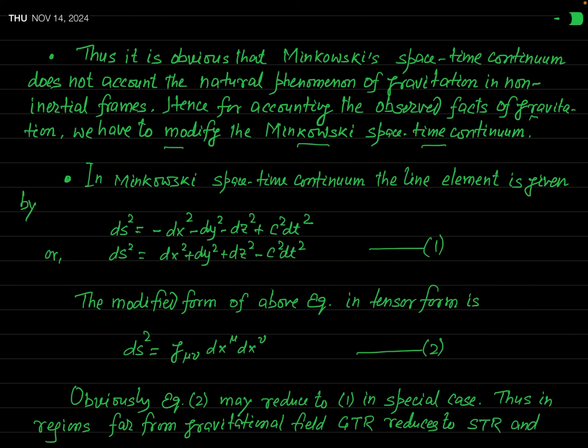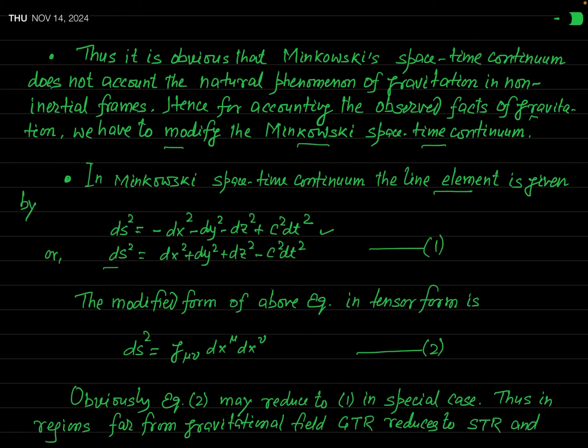I have already discussed the Minkowski space-time in my playlist on special theory of relativity, and you can see there the idea of the space-time. In fact, when you talk about the Minkowski space-time continuum, then the line element, which is also called the space-time interval, denoted by the symbol ds square, is given by ds square equal to minus dx square minus dy square minus dz square plus c square dt square. c is the velocity of light in free space.